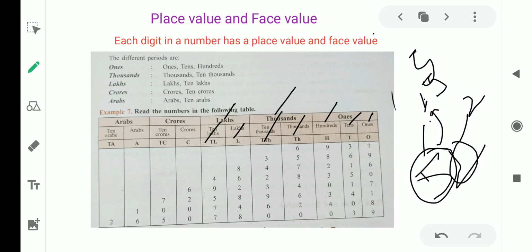Suppose the number is 232, so the face value will be exactly the same. 3's face value will be the same, 2's face value will be the same. So there will be no change like in place value. Only in place value can the value change, digit by digit, as we move from right to left.